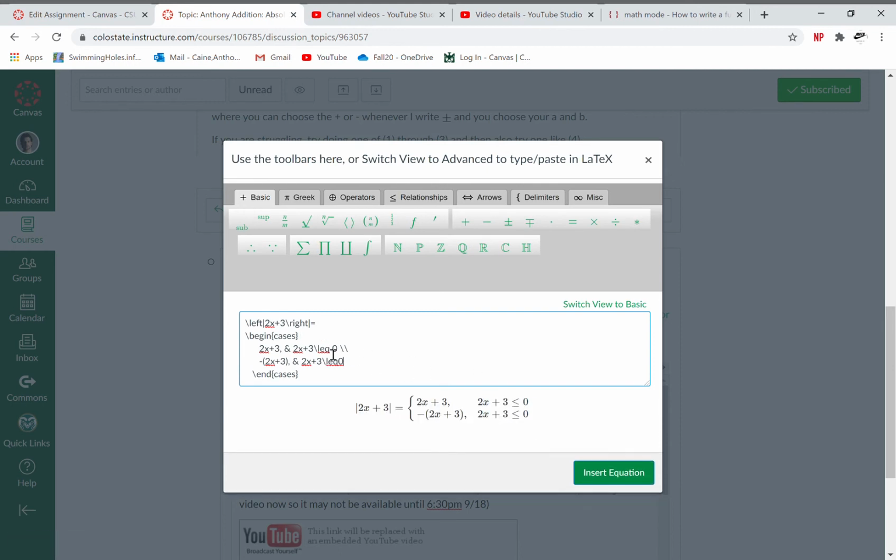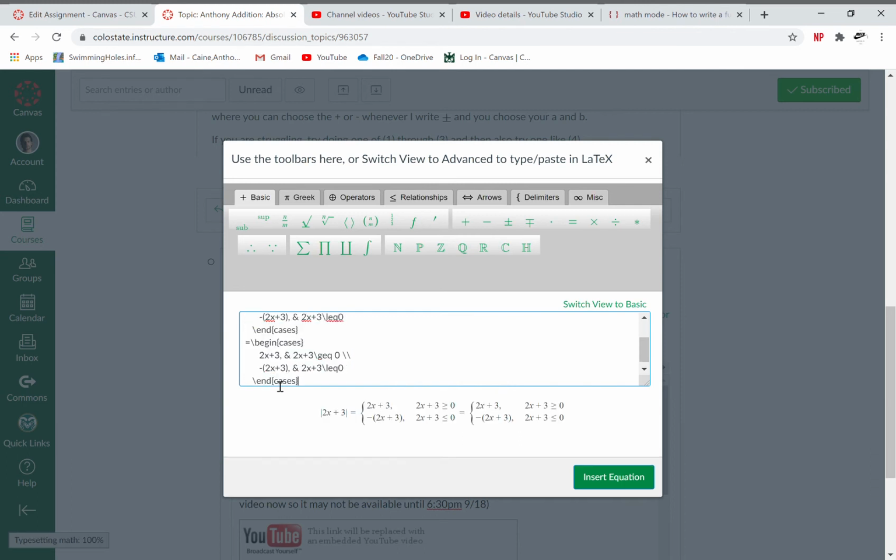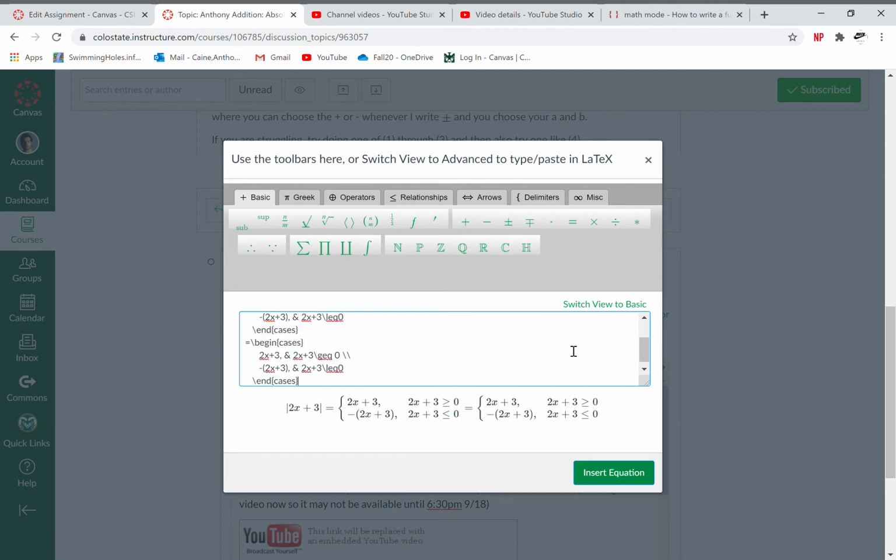We want this one to be greater or equal, so instead of LEQ, it's GEQ. Maybe I'll copy and paste this code in my answers, that way you can copy and paste it into yours. And so now this is equal to, and I'm going to begin cases, end cases. Let's copy and paste. And what is this equal to?